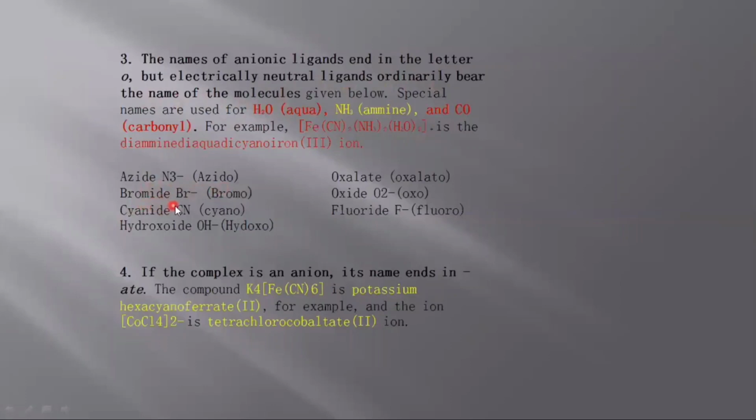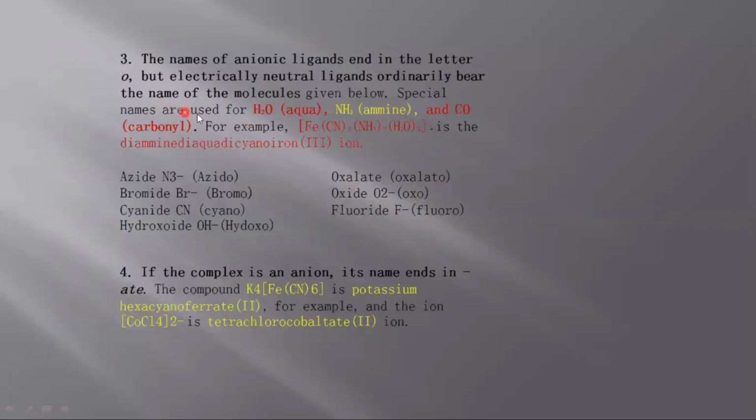Similarly, bromide is written as bromo, cyanide is written as cyano, hydroxide is written as hydroxo, oxalate is written as oxalato, oxide is written as oxo, fluoride is written as fluoro. Similarly, all the anionic ligands are named with O at the end.